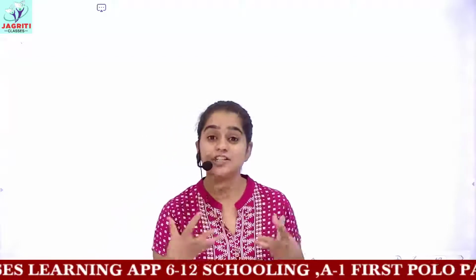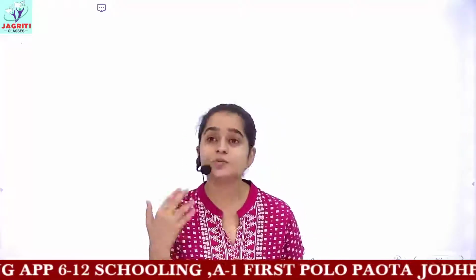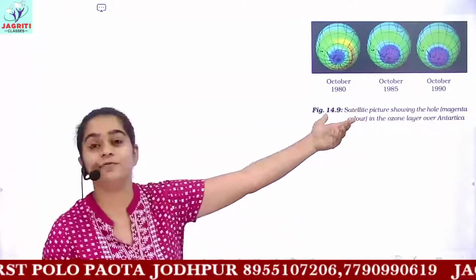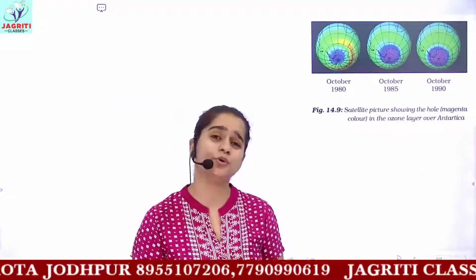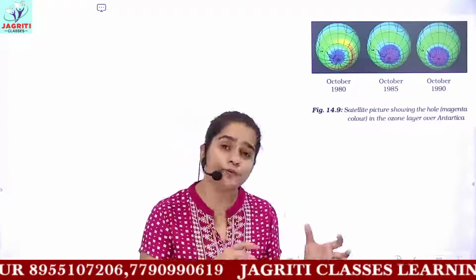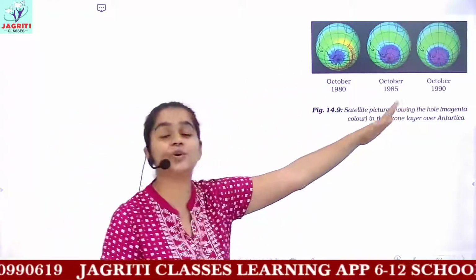How global warming is being caused, and what are the steps which we can take to prevent the harmful effects of global warming. And then we'll be seeing the last topic, which you have been given the figure of in your book, which is ozone hole. So we'll be seeing what the ozone layer is, why it is called ozone, is it poisonous, is it good for us, or is it harmful, what are its functions, and what is the concerning picture which you have been shown in your books.